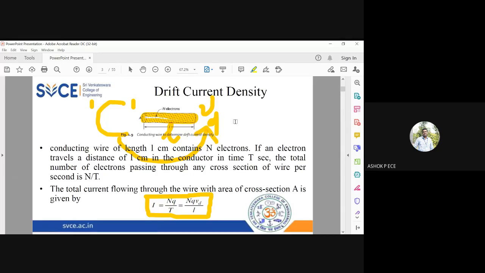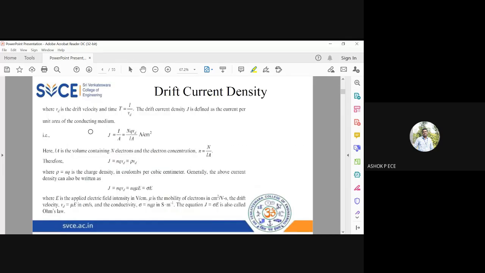Okay. And I can find the current density. Whenever an area comes into the picture, I can find what is called the current density. J is equal to current by area. So the current value, you know, is NQVd by L into A. And L into A, you know, is length into area. What is length into area? It is the volume. So I can replace length into area by capital V.